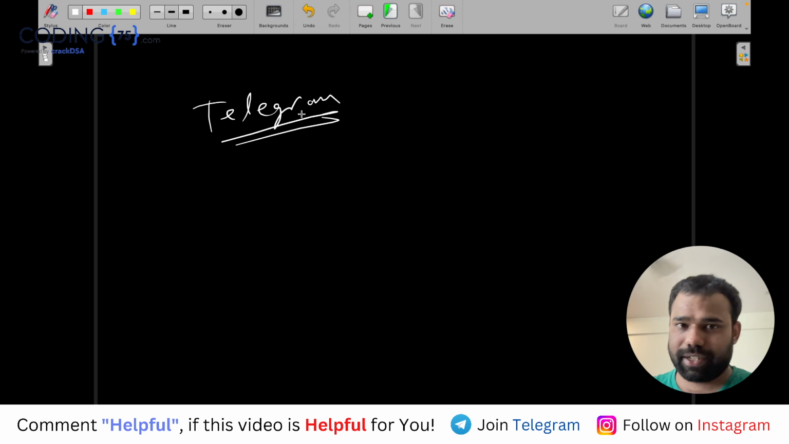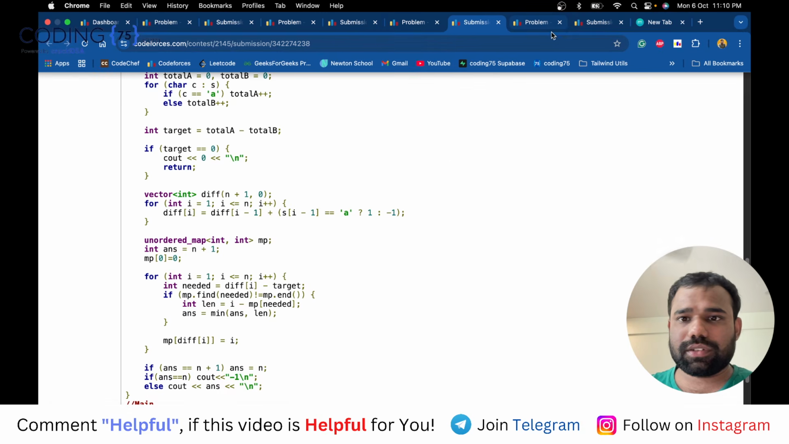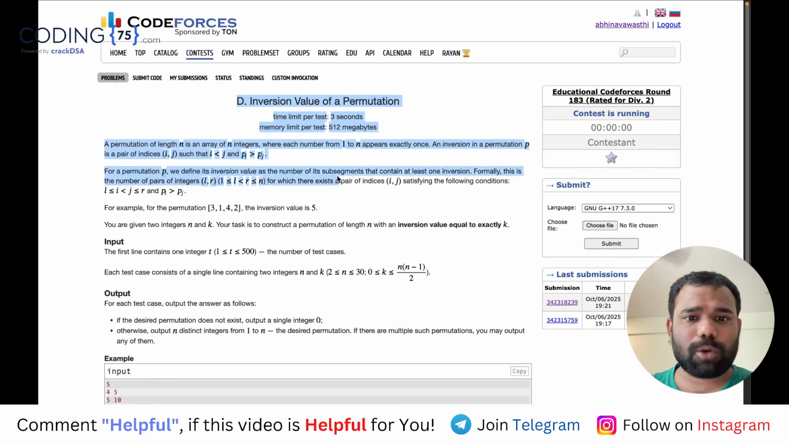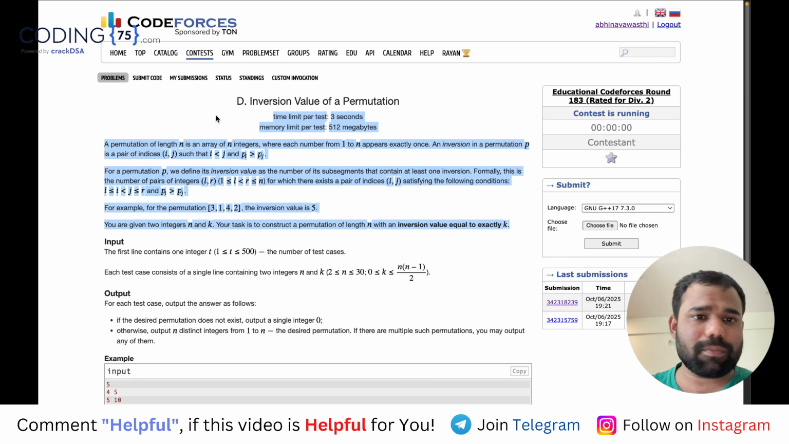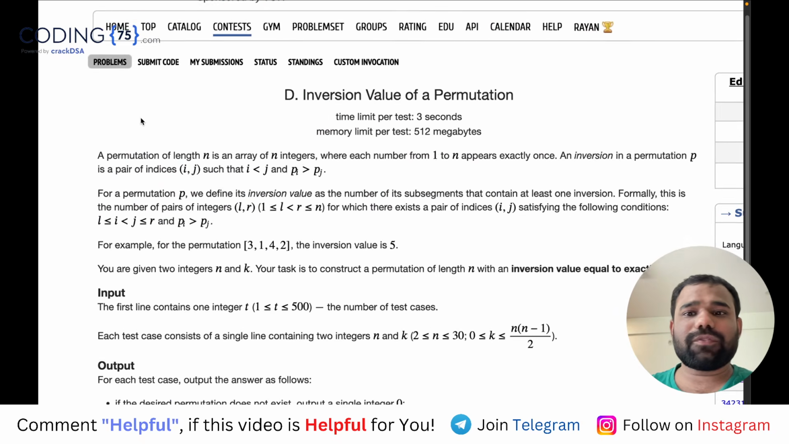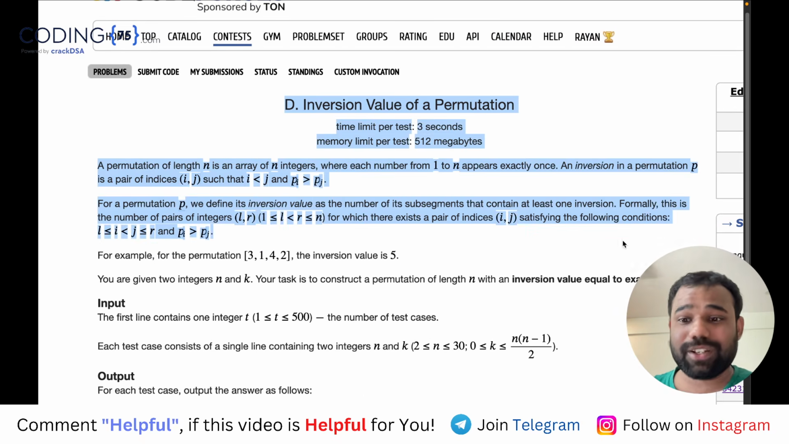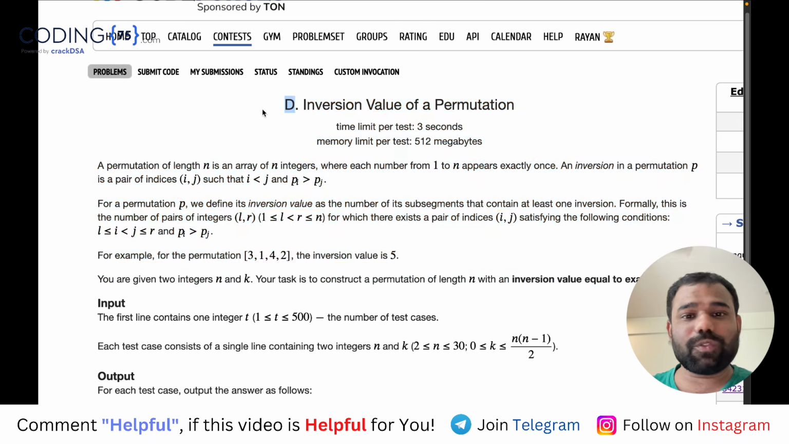Great. Amazing. Now let's move forward. This is the problem. Now what is this problem? This is one of the very important problems, a very good problem, where you will probably learn something new. Let's first see what the problem is.